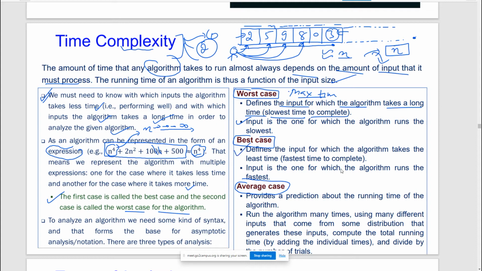Okay, the input is one for which the algorithm runs the fastest. Then average is a type of mix of the worst and the best case, providing a prediction about the running time of an algorithm. This is okay on an average.